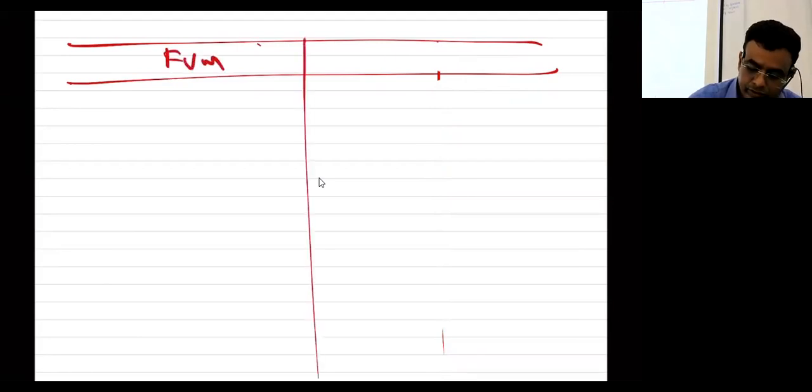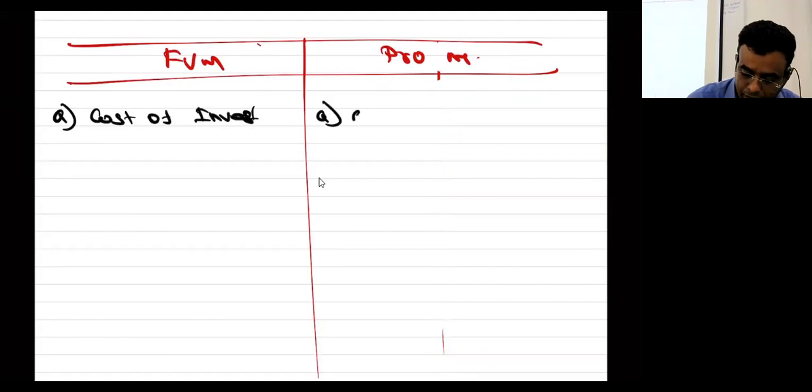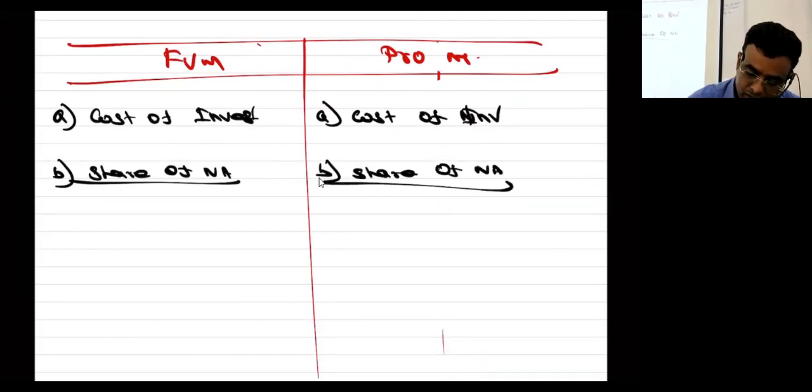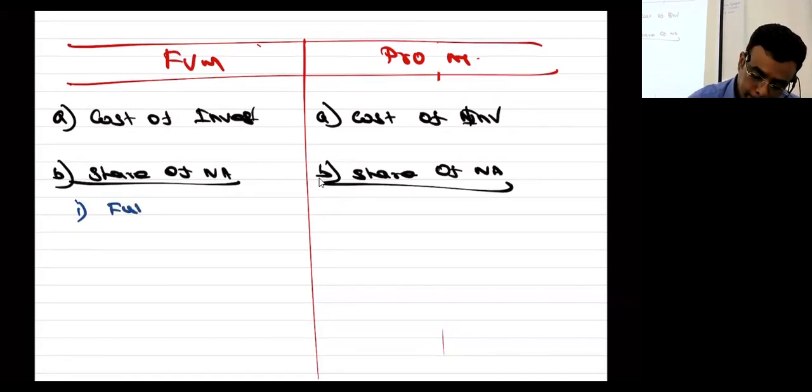Fair value method, proportional method. Tell me, first, what is it? Cost of investment. Here also cost of investment. Alphabet B, share of net assets. Don't pay, share of net assets. Alphabet A, Roman letter 1. What should be done here? Full share capital of subsidiary.